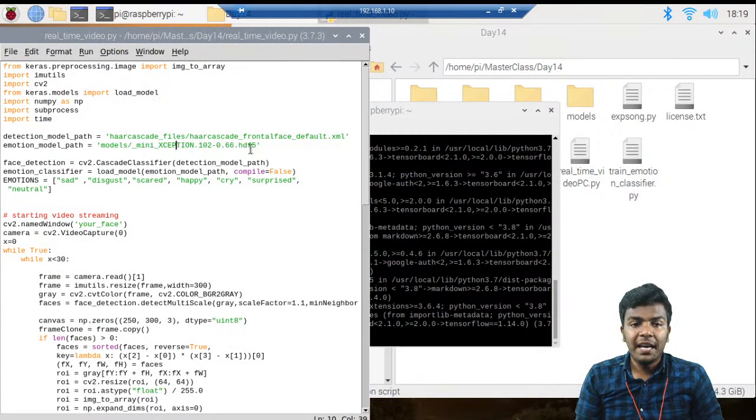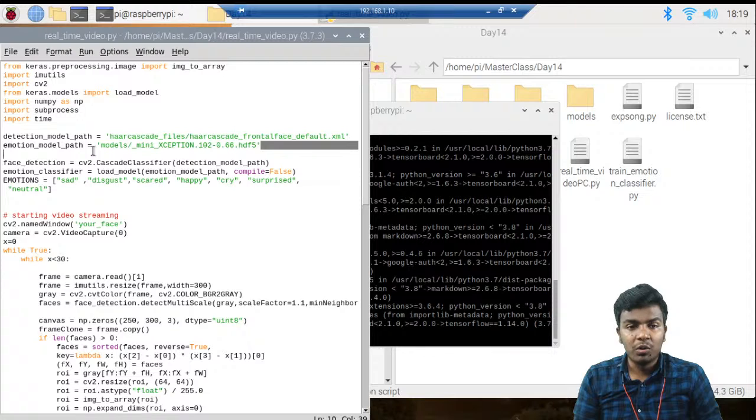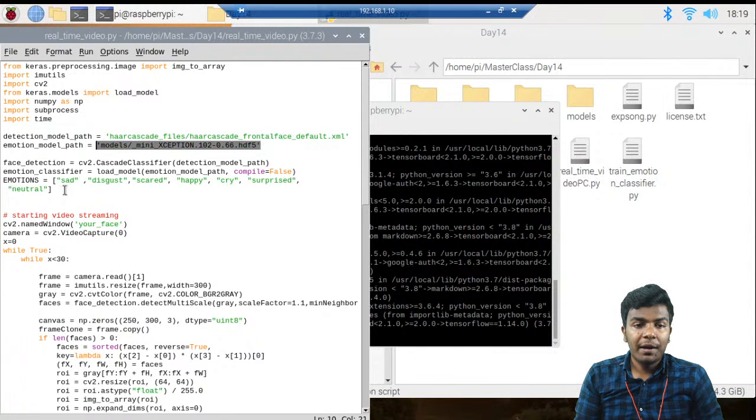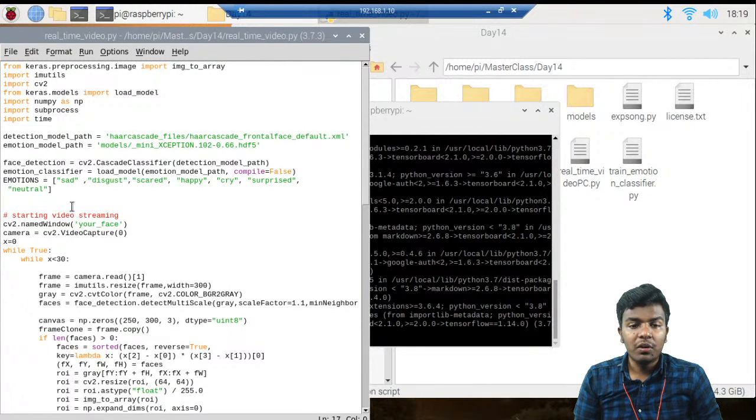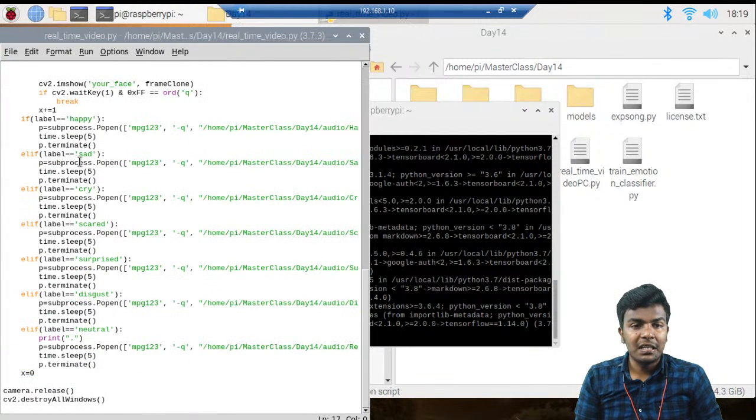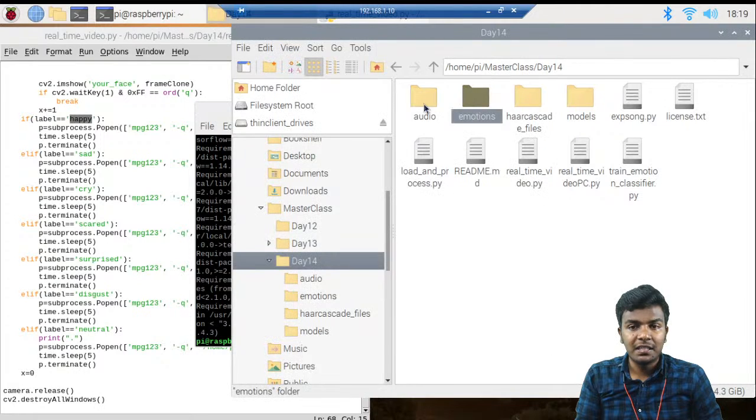Okay, mini Xception is the pre-trained model used to recognize the emotions. The emotions are sad, disgust, scared, happy, angry, surprise, and neutral. So 1, 2, 3, 4, 5, 6, 7 emotions are here. We are going to recognize 7 emotions, and then process each label. For example, if the recognized emotion is happy, then we are going to play some audio which is already present in this audio folder.